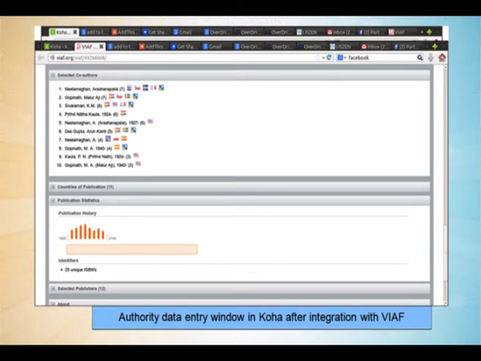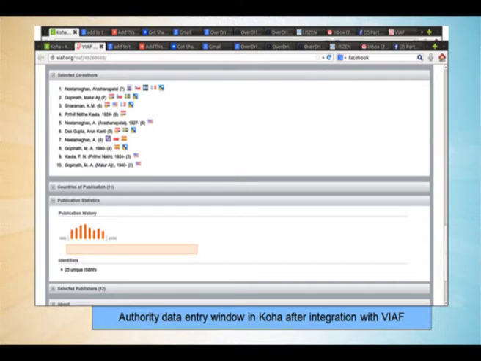I can select any one of it from any of these services, VIAF, Library of Congress and many other national libraries. The moment I select, it will come to my authority records. And we can generate this kind of statistics also on the basis of usage, in which countries these books are available, what are the variant names through which Ranganathan is known to other parts of the world, that we can statistically or visually represent.